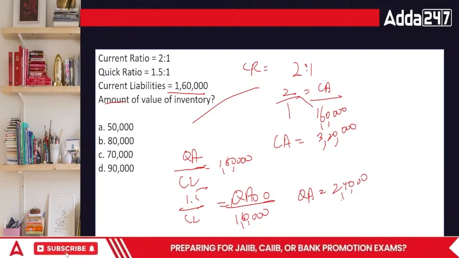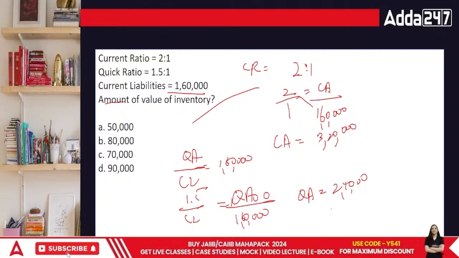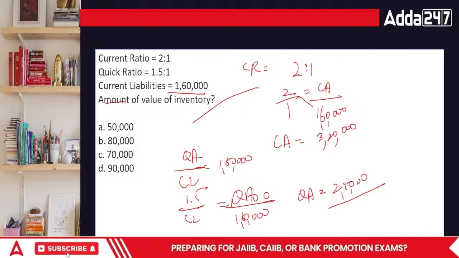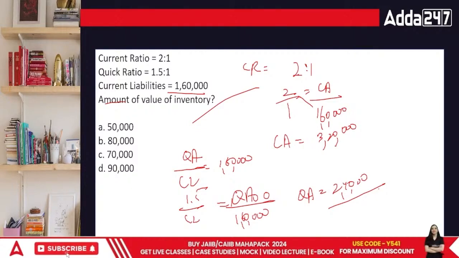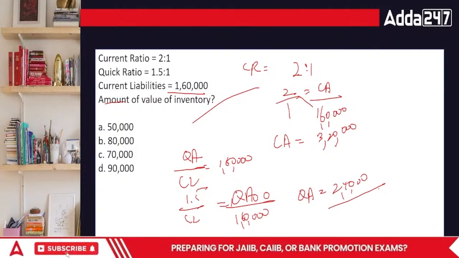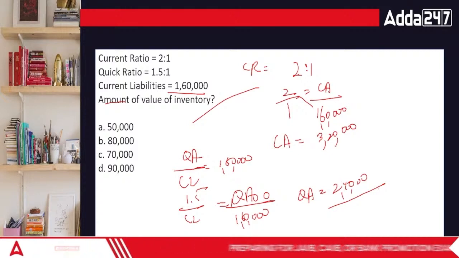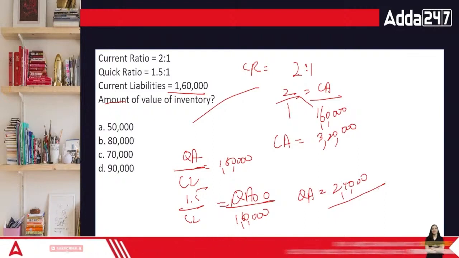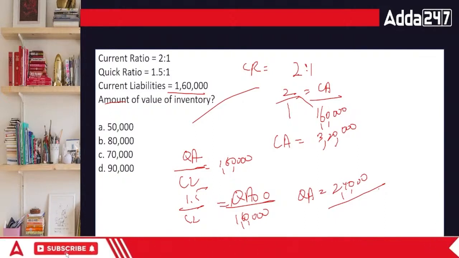Since the current assets and the quick assets are both known, the difference gives us the inventory. Under quick assets we do not include two things. Number one, we do not include inventory, and we do not include any prepaid expenses, because in both areas there is no movement of any kind, no production is being made.